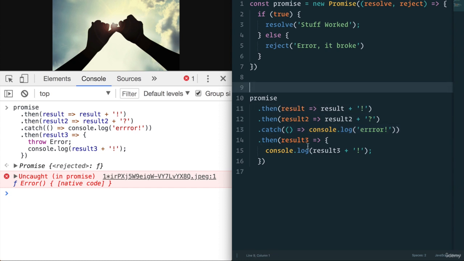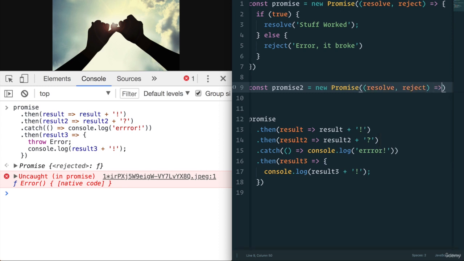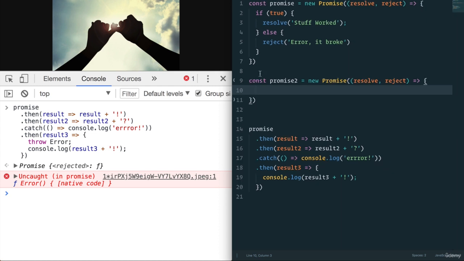Now, let's show you something else that promises can do that makes them really, really powerful. Let's say that within here, we had another promise, a const promise 2, and this promise, again, has a resolve, reject, now we can make this a little bit smaller, and this resolve reject is going to have a set timeout.